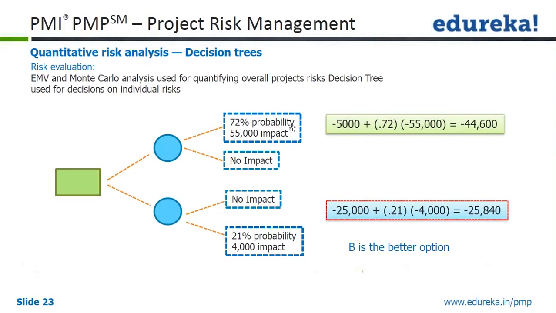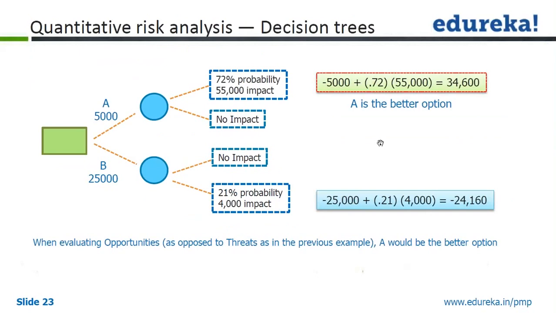Probability has to be associated with the kind of impact that it will make on the event. And so 50,000 is the impact cost.